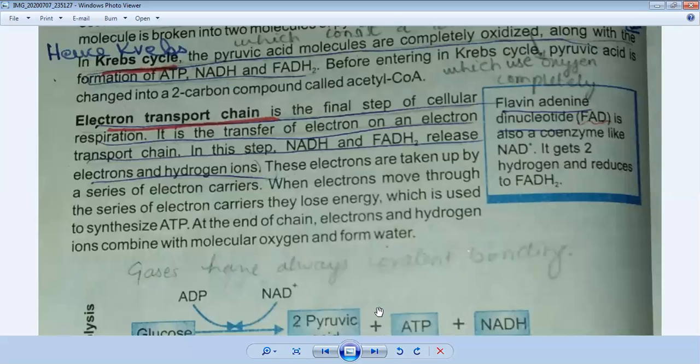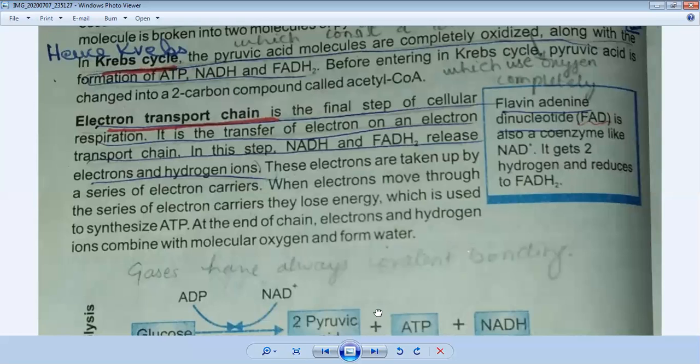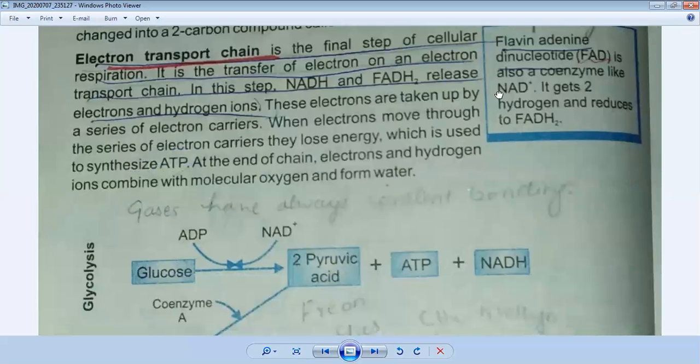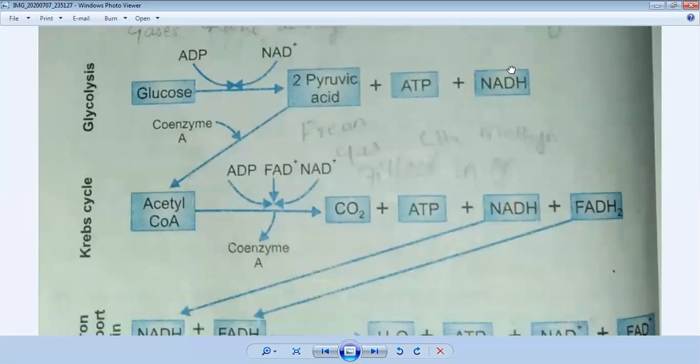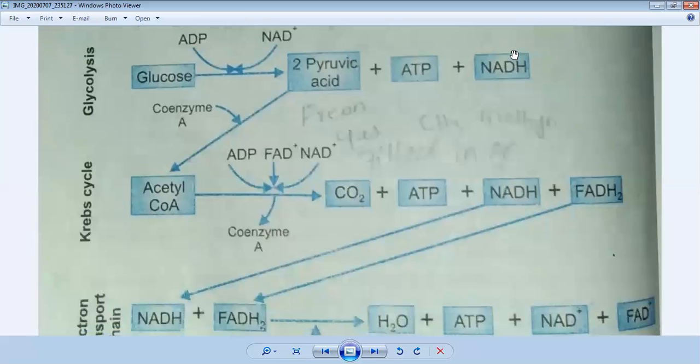Now we will understand this mechanism with the help of a diagram and equations. You can see this is the process or mechanism of respiration. The first step is called glycolysis, in which glucose is broken down. Glucose consists of C6H12O6, so its 6 carbon molecules will be divided into 3 carbon compounds. It will be converted into 2 pyruvic acid.